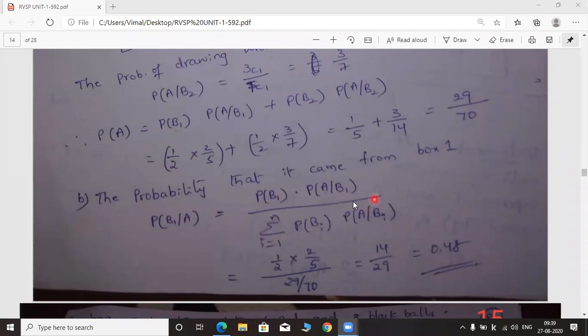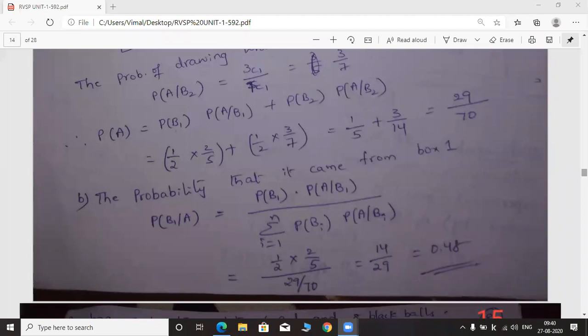The denominator is nothing but P of A. P of A is calculated from the total probability theorem and the value is 29 by 70. So you have to substitute 29 by 70 in the denominator. In the numerator, 2 gets cancelled. You have 1 by 5 divided by 29 by 70. So solve it. You will get 0.48.